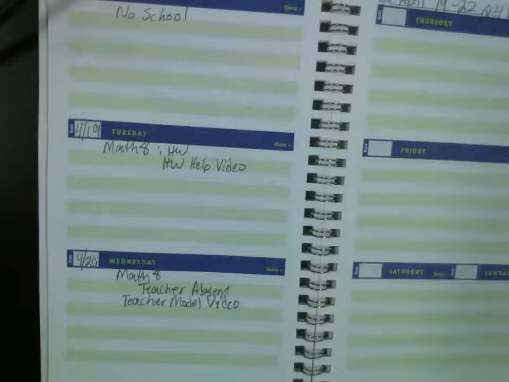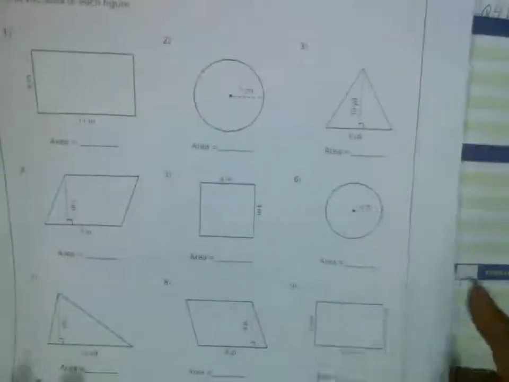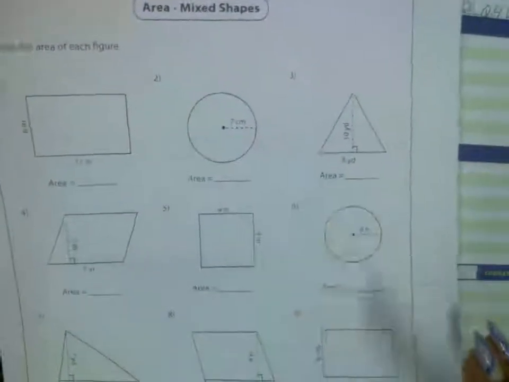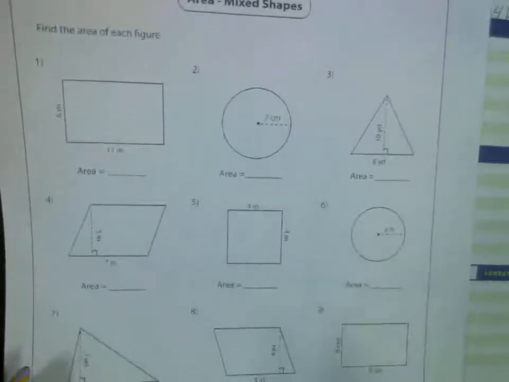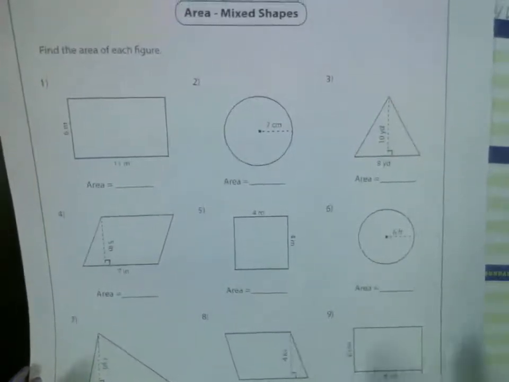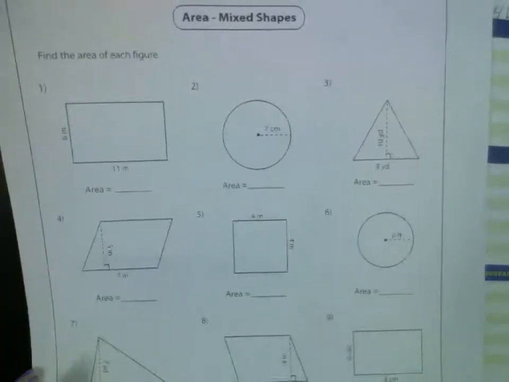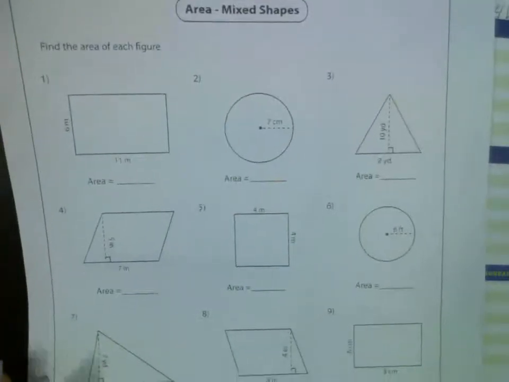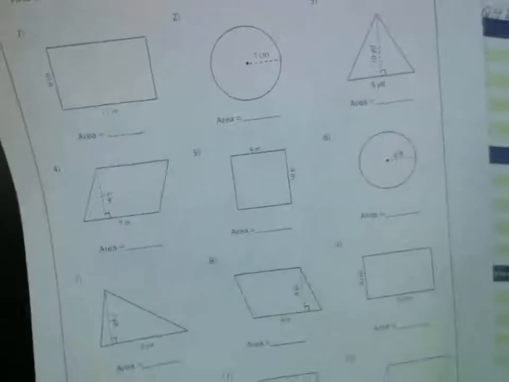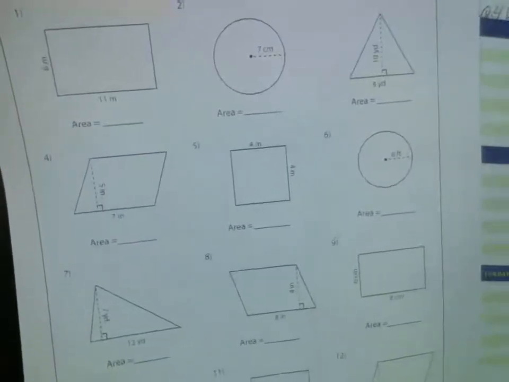Remember, as we're going through the review, all right, so this is the sheet that you'll do tomorrow. I'm going to go ahead and give this sheet to you so that you'll have it. You can write on this sheet. So this is the one that you'll do tomorrow. Any questions about that? Make sure that you show your work on the back so that you can take a picture of both sides and submit it. So you're going to show your work on the back of this sheet. Okay? You're going to take a picture of it and then submit it.